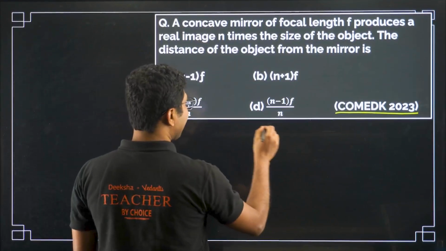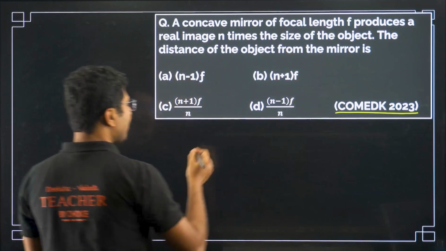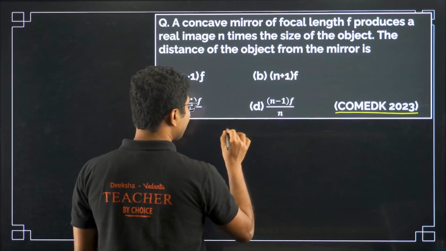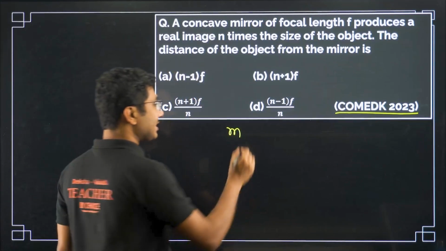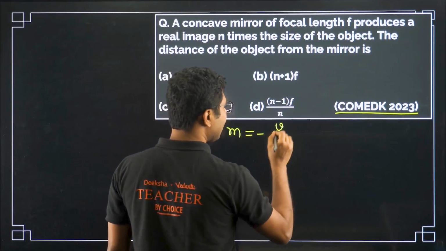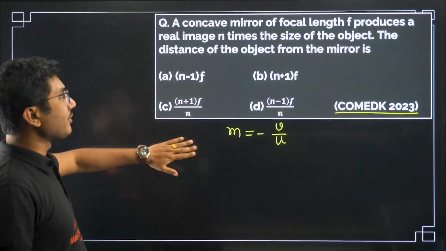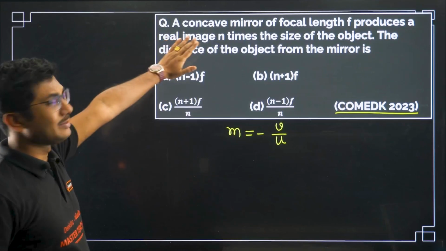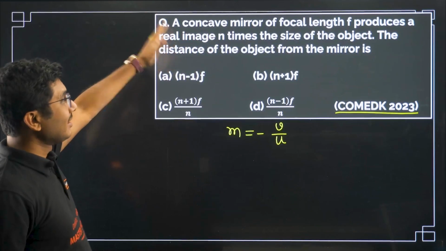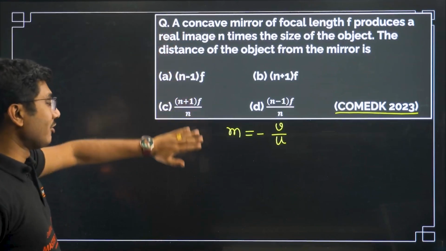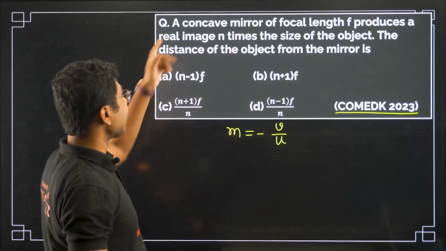Focal length is given as f, and it is a concave mirror. We know that for mirrors magnification is given by minus v by u. For this particular question, the information is given in the question: a real image.